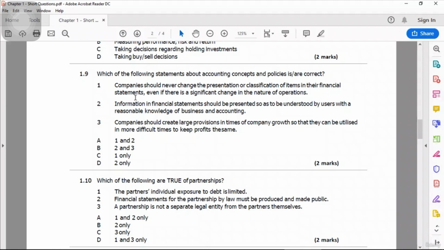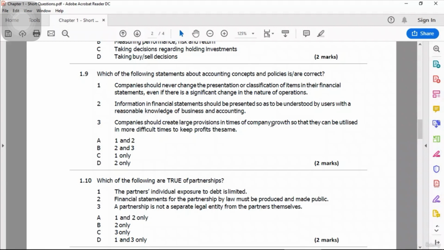Statement number 2: information in financial statements should be presented so as to be understood by users with a reasonable knowledge of business and accounting. Yes, this answer looks correct. Let's read it again. Information in financial statements should be prepared so as to be understood by the users with a reasonable knowledge of business and accounting. Yes, this is correct.